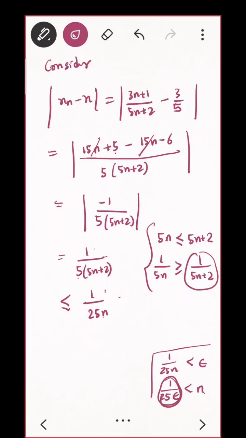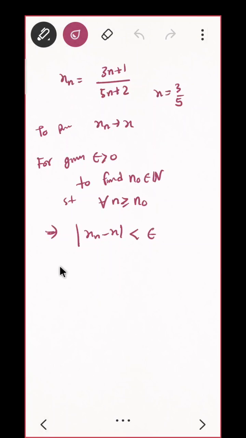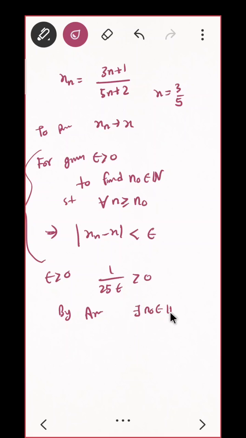Do you agree? Okay, so let us see. I'll just make a bracket here. Since epsilon is positive, 1 upon 25 epsilon is also positive, by Archimedean property there exists n naught belonging to natural numbers such that 1 upon 25 epsilon is less than n naught. So 1 upon 25 n naught is less than epsilon. Do you agree? We now have n naught, correct?